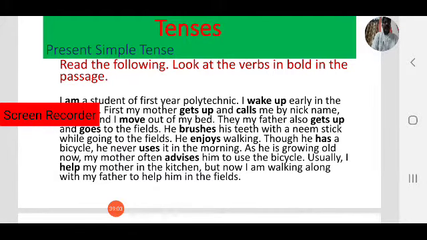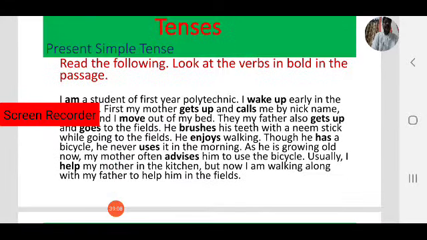First, my mother gets up and calls me by nickname Pandu. Here observe. I wake up. My mother gets up. So observe the verb here. My mother is a third person and singular. I, you, my mother is a third person and singular. So here we use gets up. Get, we add s to the get. Gets up and calls me. Call, we add s, calls me by nickname Pandu.